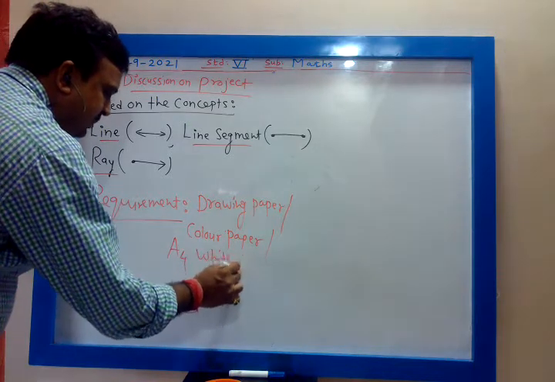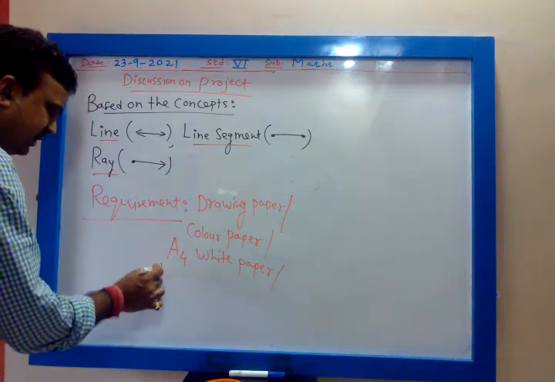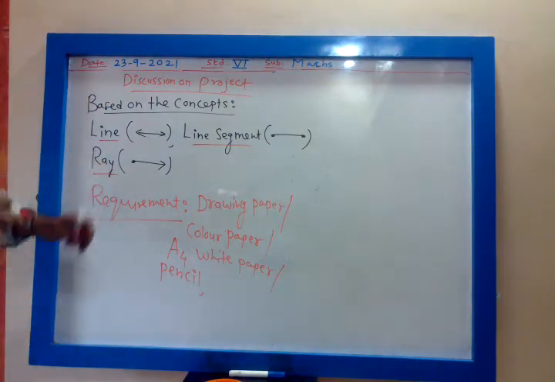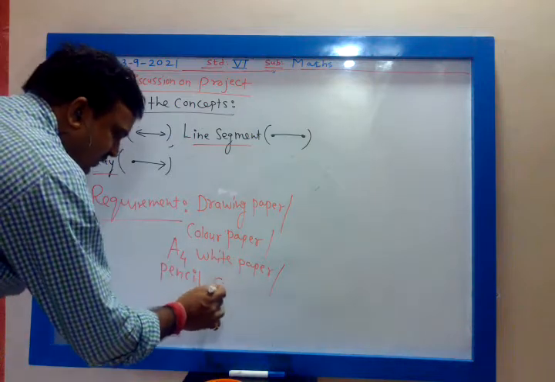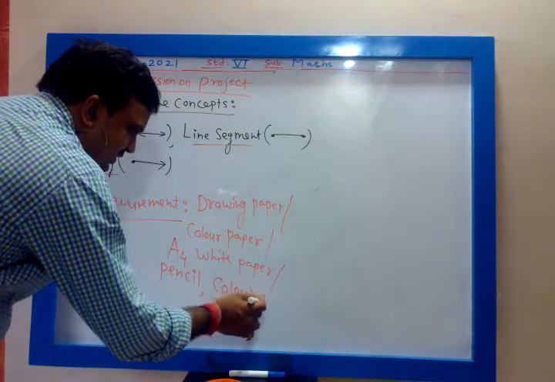You can use color paper, A4 white paper, or drawing paper, then pencil and color. Color can be anything.